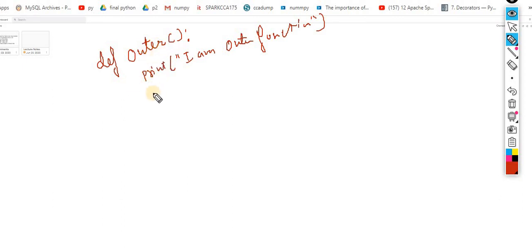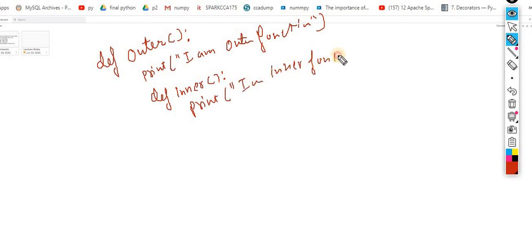Inside outer, I am defining one more function, def inner, and here I am writing print I am inner function. Just very simple, to make things more clear.